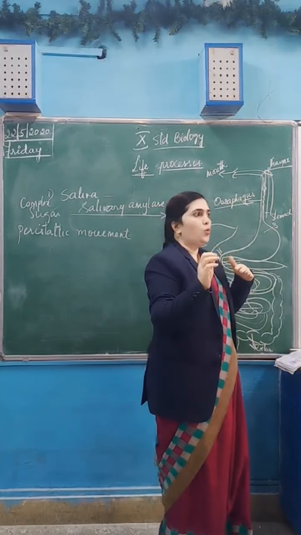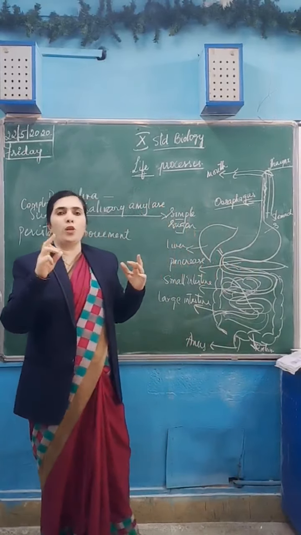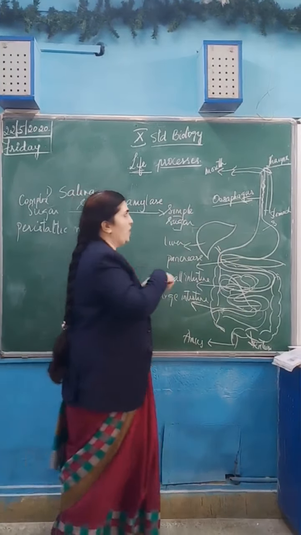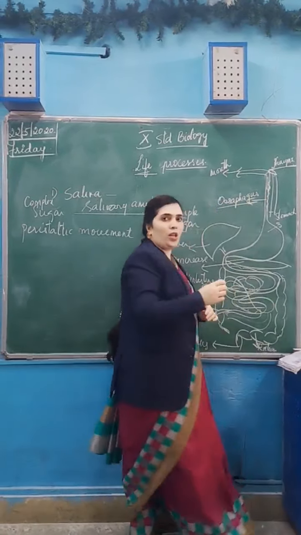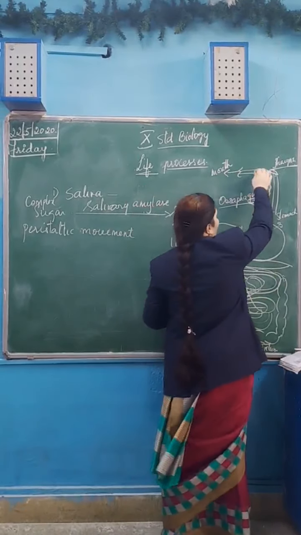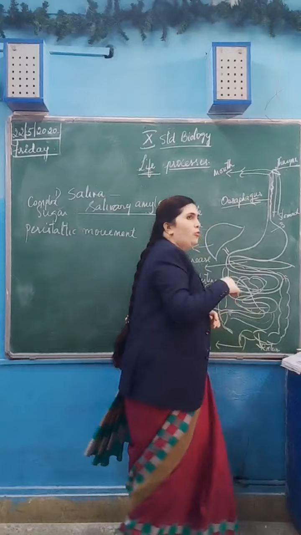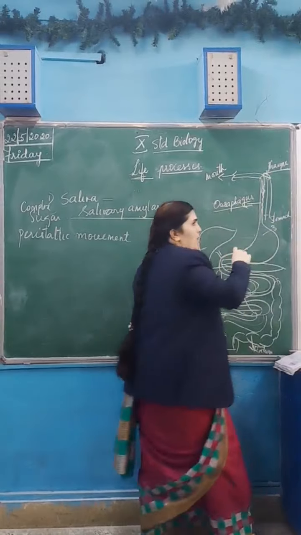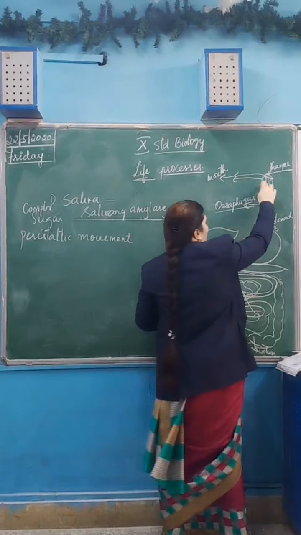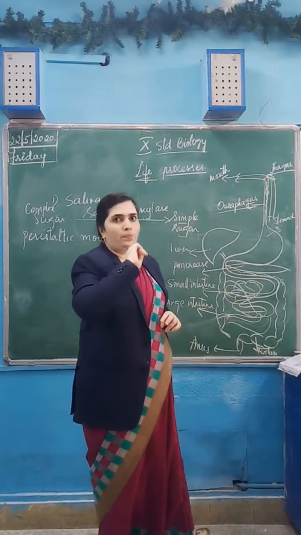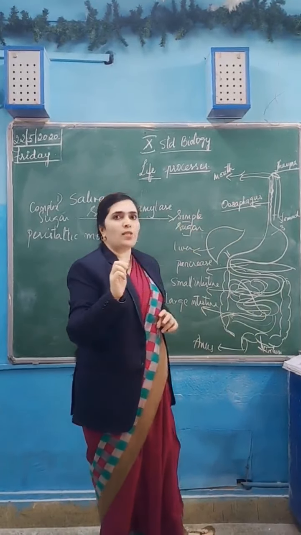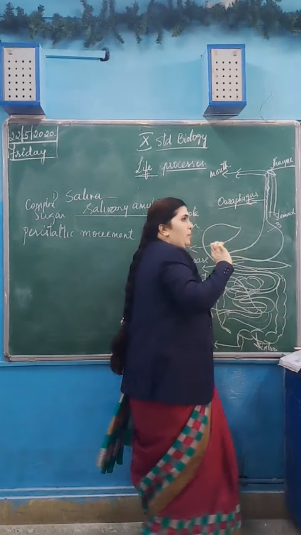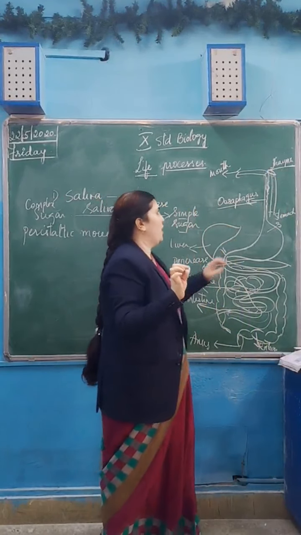So when you are swallowing the food, you will not breathe. You cannot take the breath when the food is entering into the esophagus. When you are chewing, you are breathing. But when you are swallowing the food, you are not breathing. That means this windpipe is closed by the epiglottis, so that the food particle should not enter into the windpipe. Epiglottis is a muscular membrane which closes the windpipe to check that no food particle enters into it.